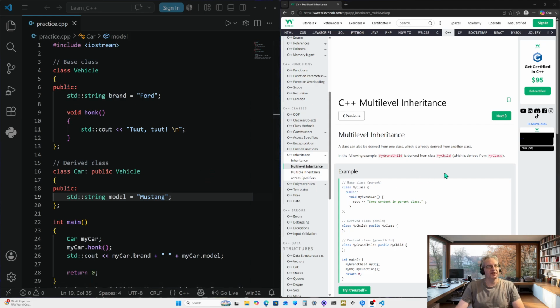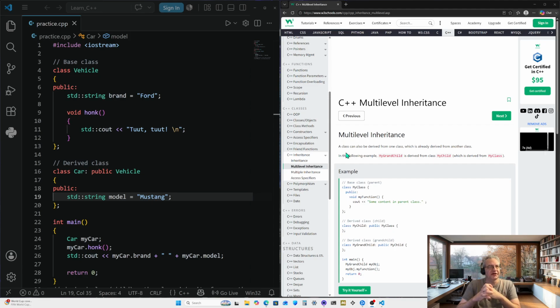So in this video, I guess we're going to go through multi-level inheritance, figure out what this is, and see if we can learn a little bit more today. A class can also be derived from one class which is already derived from another class.